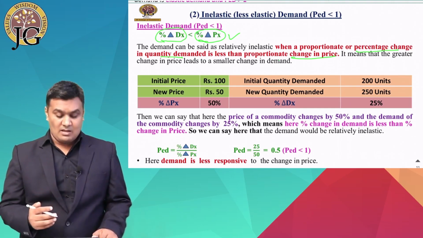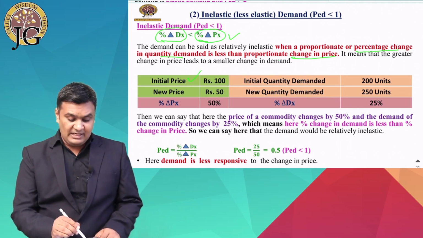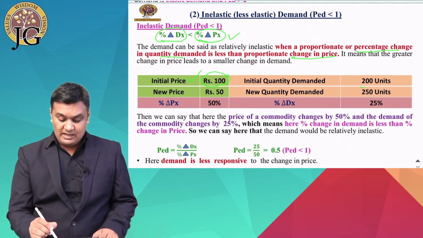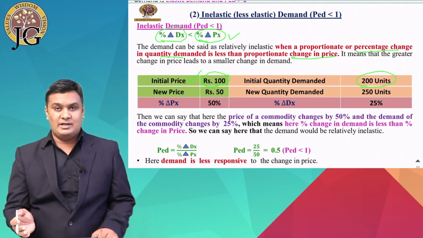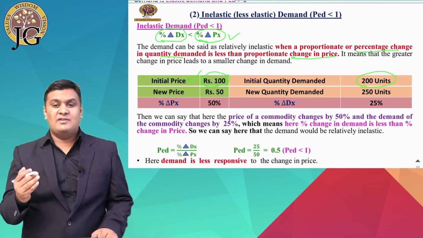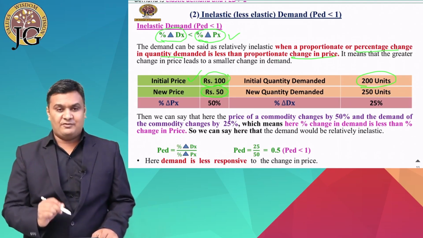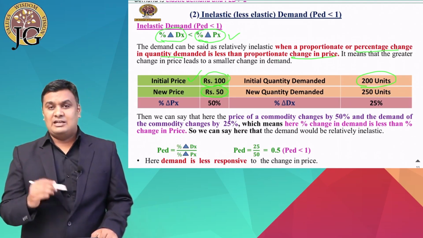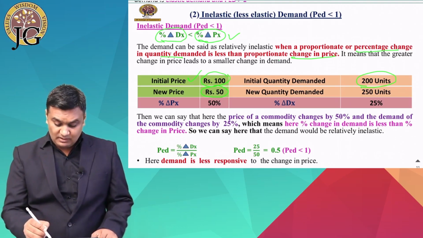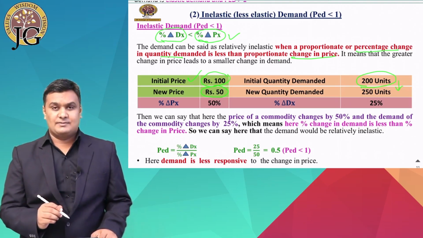Now let's take an example again. Suppose our initial price is ₹100. At that time, initial demand was 200 units. Now suppose the price falls, and the new price will be 50. Because of that, the demand will also change, from 200 to 250 units.